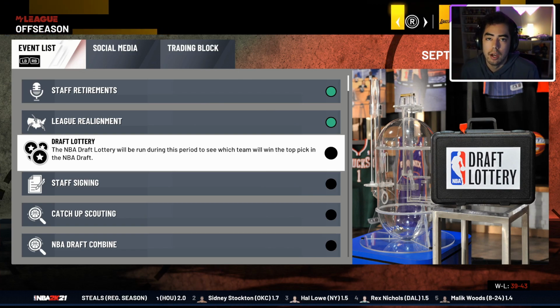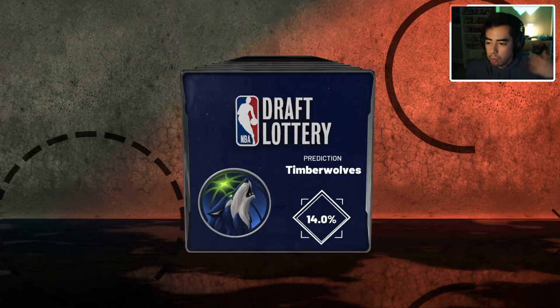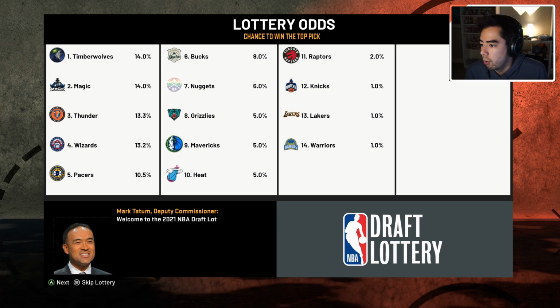Bill Walton is in the class. I'll show you guys the rest of the class, but Bill Walton was one that I saw. So here's the draft lottery.